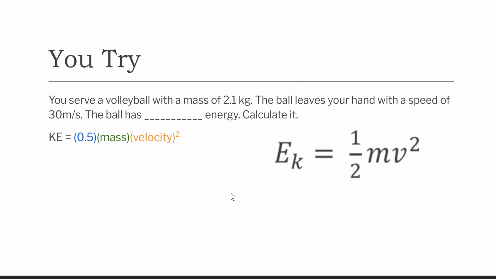All right, here's the last one, and then I'm opening up the quiz. You serve a volleyball with a mass of 2.1 kilograms. The ball leaves your hand with a speed of 30 meters per second because you're an excellent volleyball player. Please tell me what the kinetic energy is for that one. All right, what'd you say? We have to square the velocity when we're doing the equation.